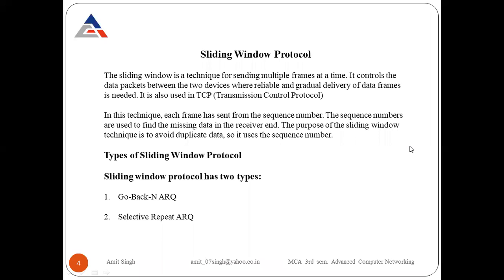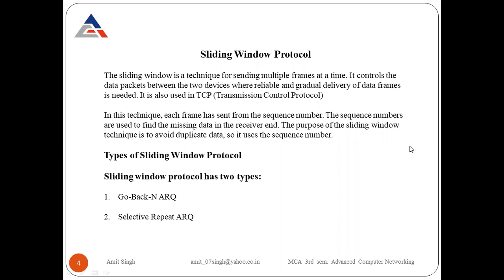The next protocol is the sliding window protocol. The sliding window is a technique for sending multiple frames at a time. It controls the data packets between two devices where reliable and gradual delivery of the data frame is needed. It is also used in TCP. So basically, the sliding window protocol is used to send multiple frames. Whenever we have multiple frames to send simultaneously, we use the sliding window protocol, which is also used in TCP, the Transmission Control Protocol.